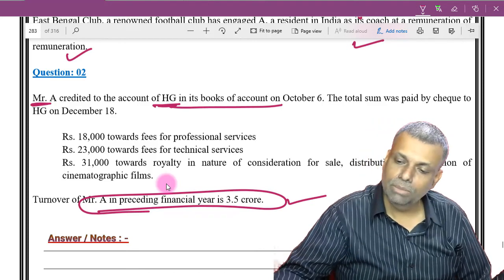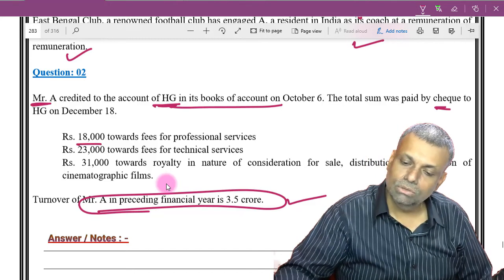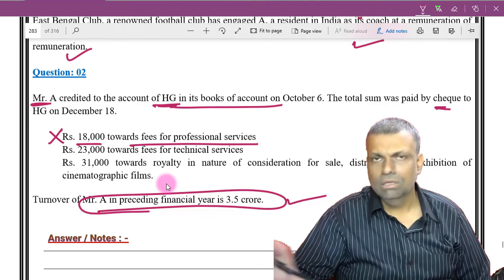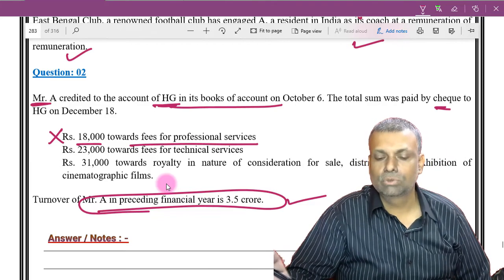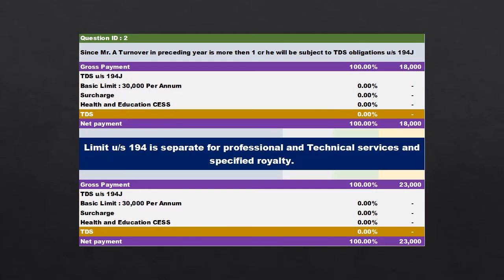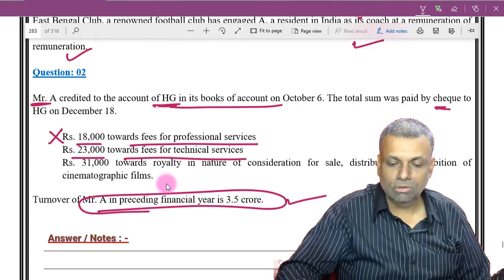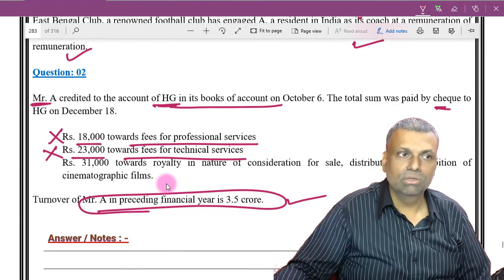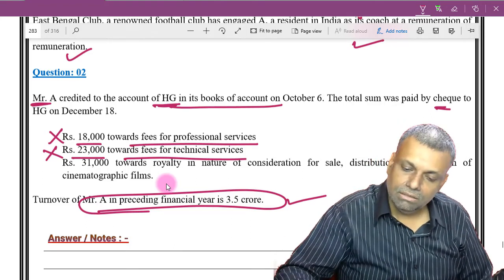Now he makes the following payments by cheque. 18,000 towards fees for professional services. So this is not subjected to any TDS provisions. Okay. 23,000 is towards fees for technical services. This is also not crossing the limit. Okay. So no question of any TDS ever coming into the picture because they are not crossing the limit. Then 31,000